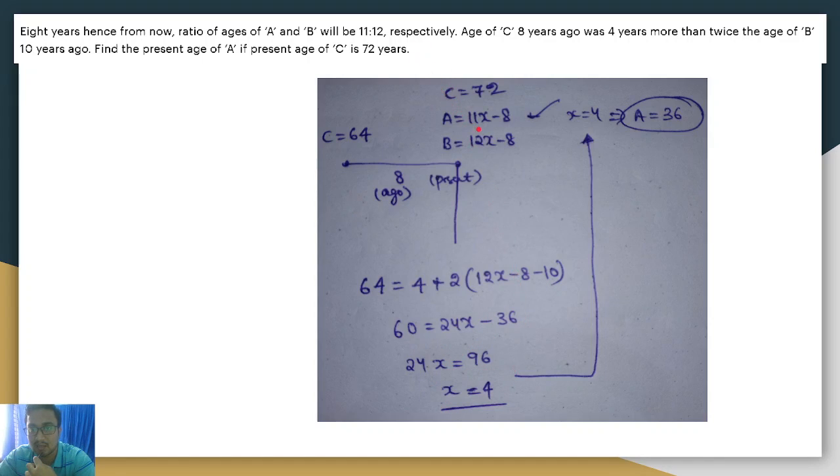What's the present age? 11 into 4 minus 8. That means 836. So you can solve like this. Simply, don't make things complicated. You can definitely score very well in quant.